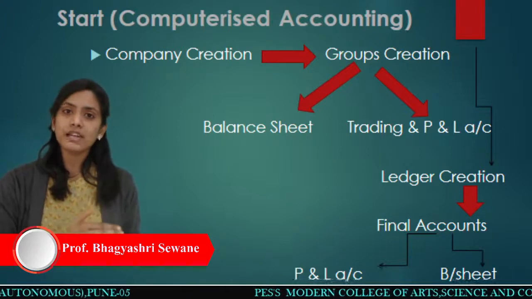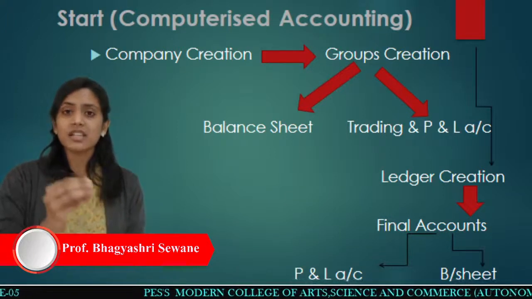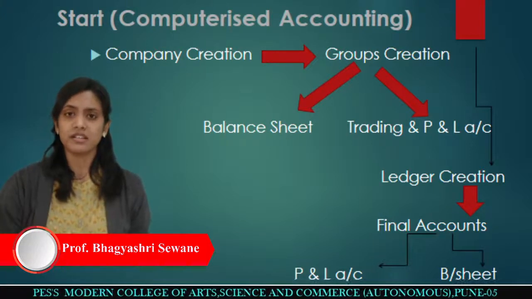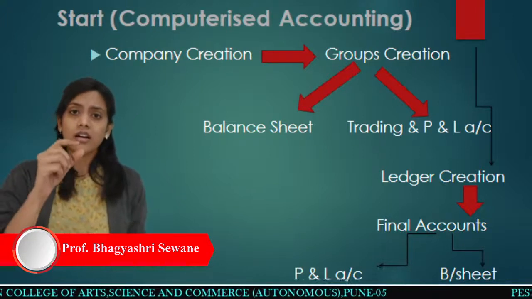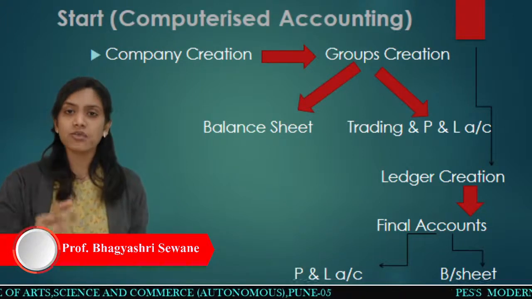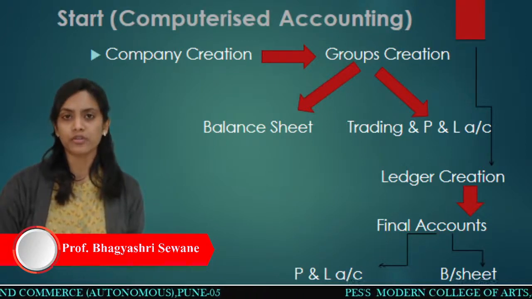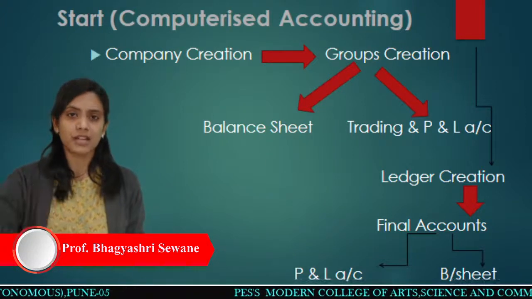That background data will consist of each and every account, that is purchases, sales, stationery, printing, receipts and payments. These are the ledgers for us. So we have to prepare this data in the background first of all, and then we will go for the entry of the transaction.